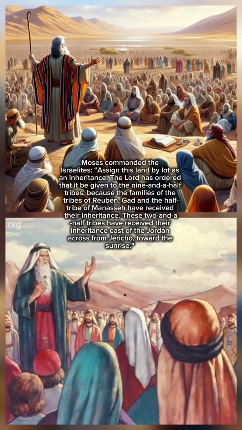Moses commanded the Israelites, "Assign this land by lot as an inheritance. The Lord has ordered that it be given to the 9.5 tribes, because the families of the tribes of Reuben, Gad, and the half tribe of Manasseh have received their inheritance. These 2.5 tribes have received their inheritance east of the Jordan across from Jericho toward the sunrise."